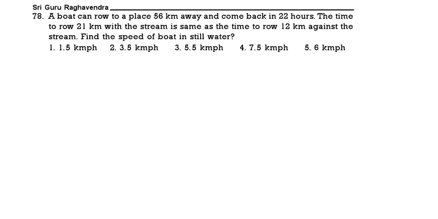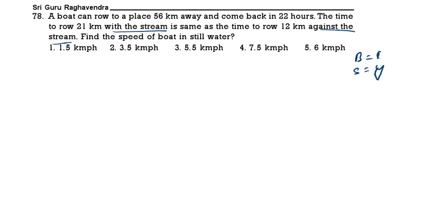A boat can row to a place 56 kilometers away and come back in 22 hours. The time taken to row 21 kilometers with the stream is same as the time taken to row 12 kilometers against the stream. So with stream means downstream, against means upstream. Take boat speed x, stream speed y.